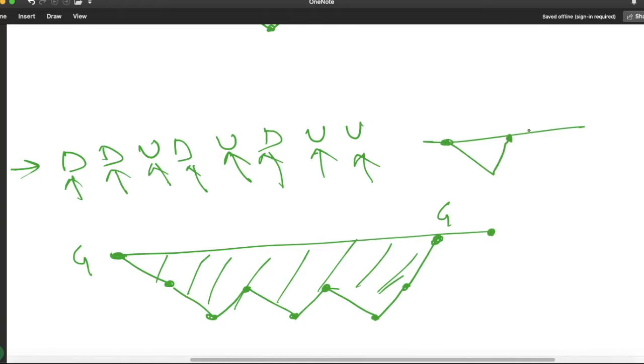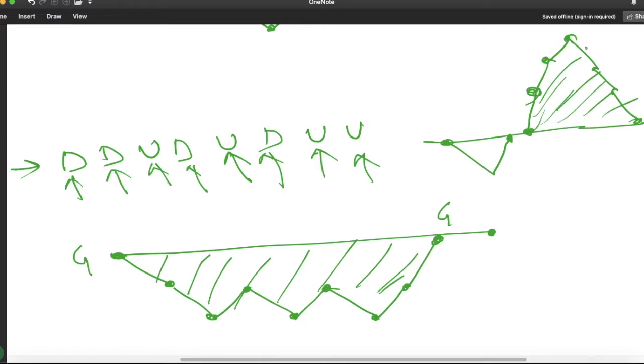A mountain is when he starts from the ground level, travels 1 unit, 2 units and 3 units up, and then comes down and ends at the ground level. So he traveled one mountain and one valley. For this whole journey he has traveled this much distance but only one valley. In this problem we have to return how many valleys he traveled.